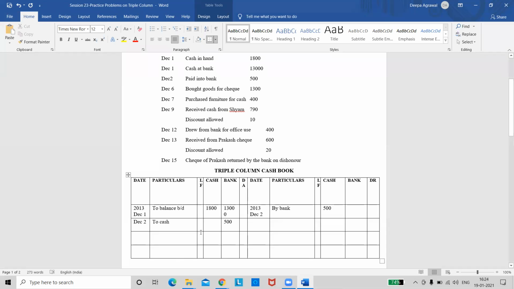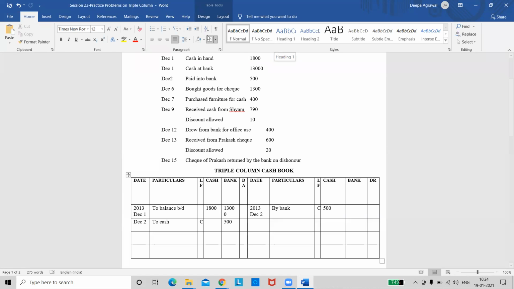And what should I do? I should go to my ledger folio column. Here I need to write a capital C. So in the ledger folio column, capital C is written. If you see that C, it indicates it is a contra entry. So is it clear the transaction paid into bank? Any doubt in this? No, ma'am.